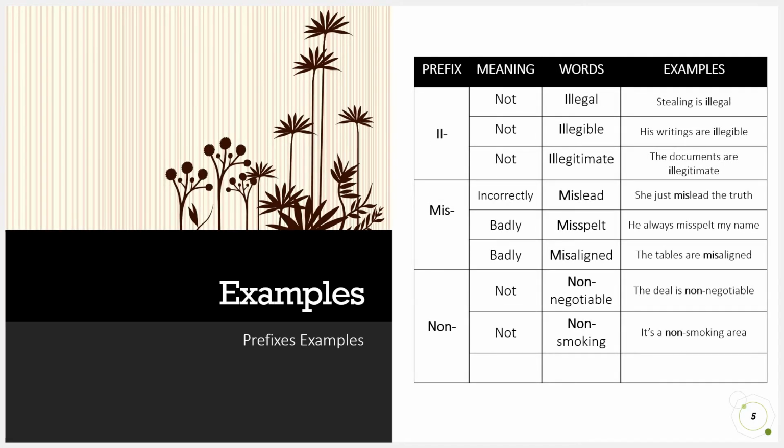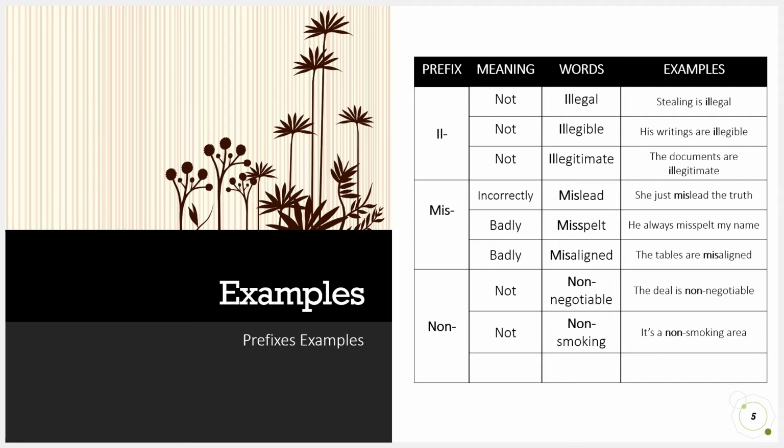The next example is the prefix "ill", which means not. The words are illegal, illegible, and illegitimate. For example, one, stealing is illegal. Two, his writings are illegible. Three, the documents are illegitimate.